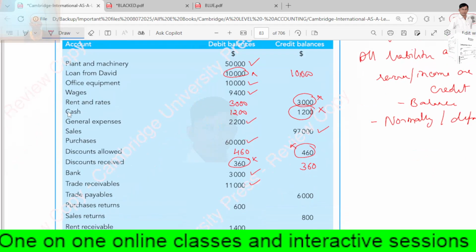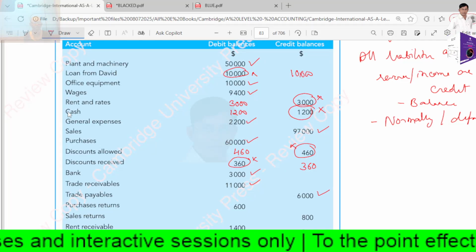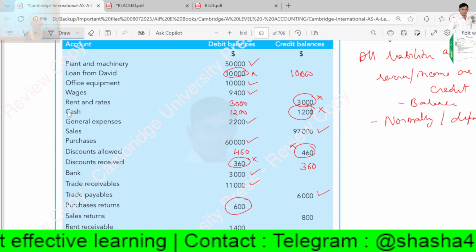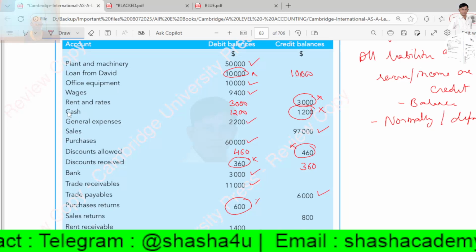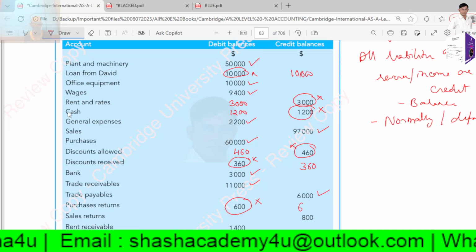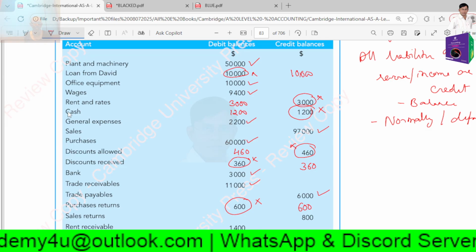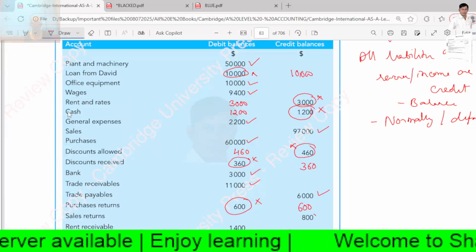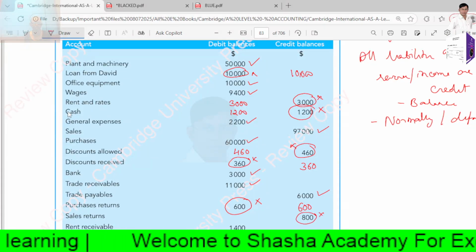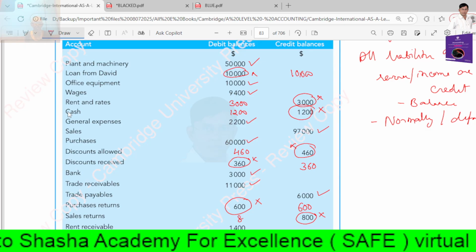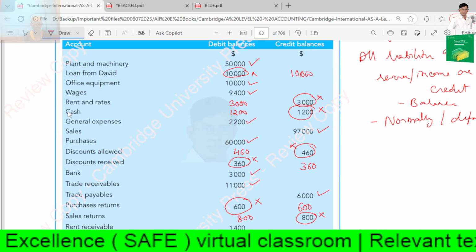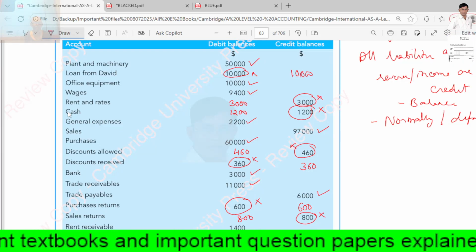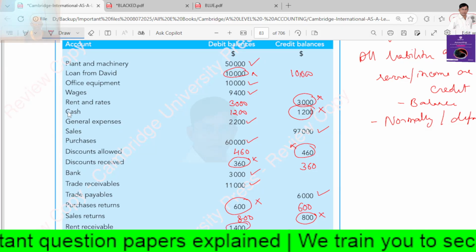Trade payables, yes, credit balance, it's a liability. Purchase returns are exactly the reverse of purchases. Purchases are debit, so purchase returns are always credits. Sales is always a credit, and sales returns is exactly the reverse of that, it is always a debit. Rent receivable is an income, it is revenue, it's a gain, so it is always credit, it is not a debit.